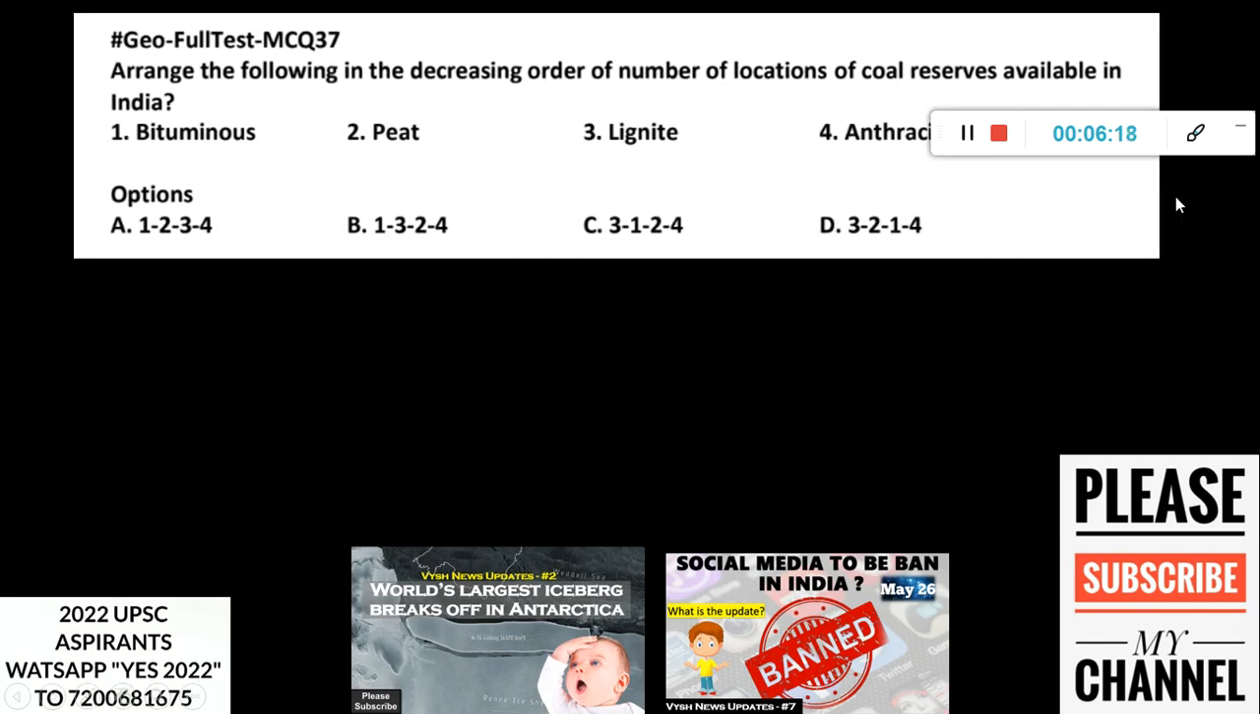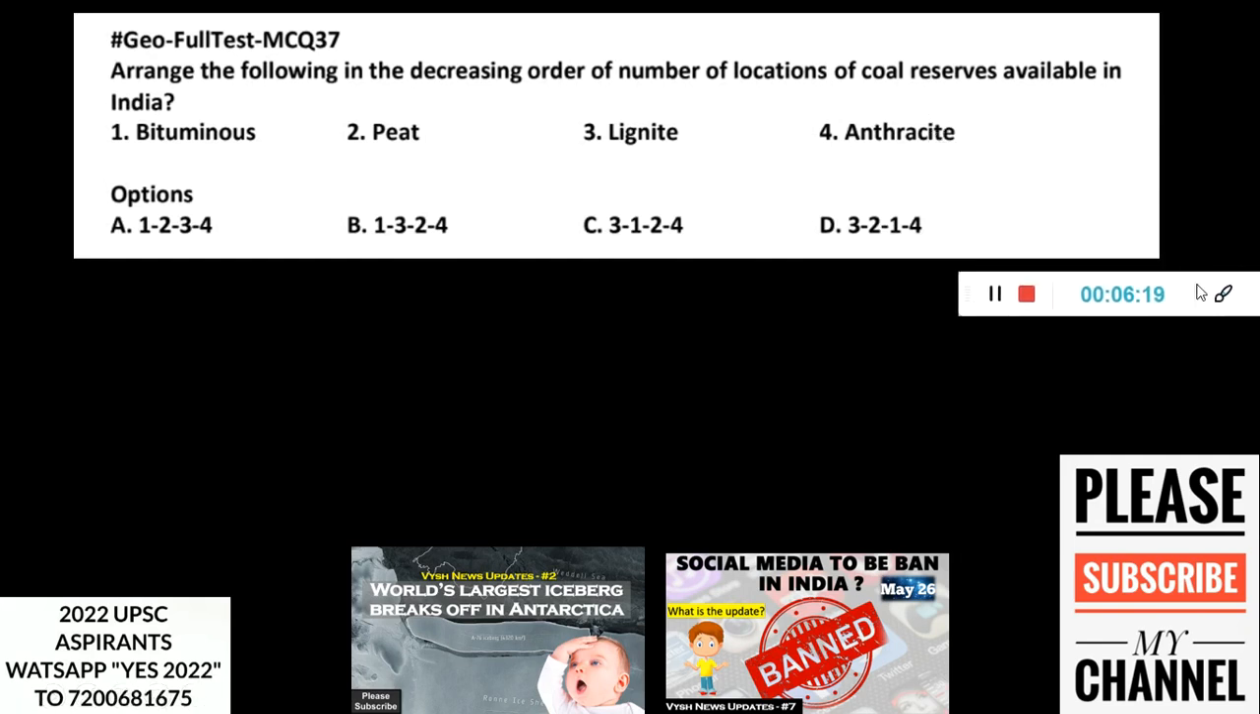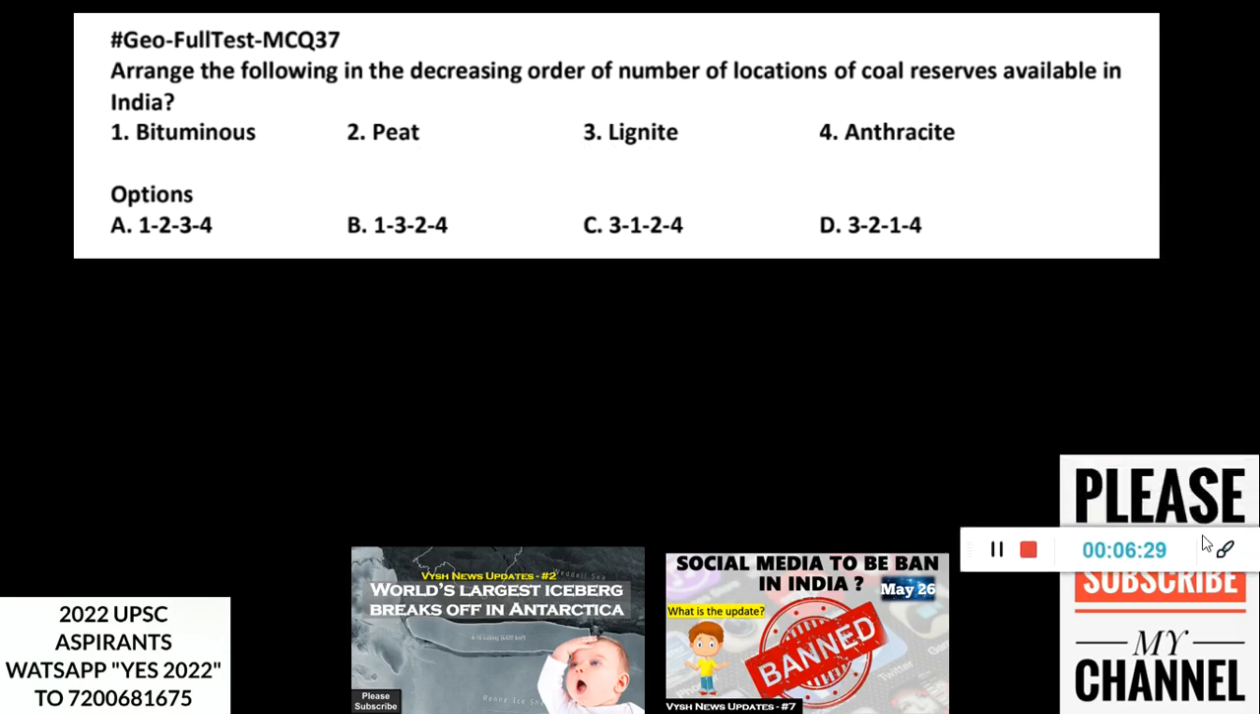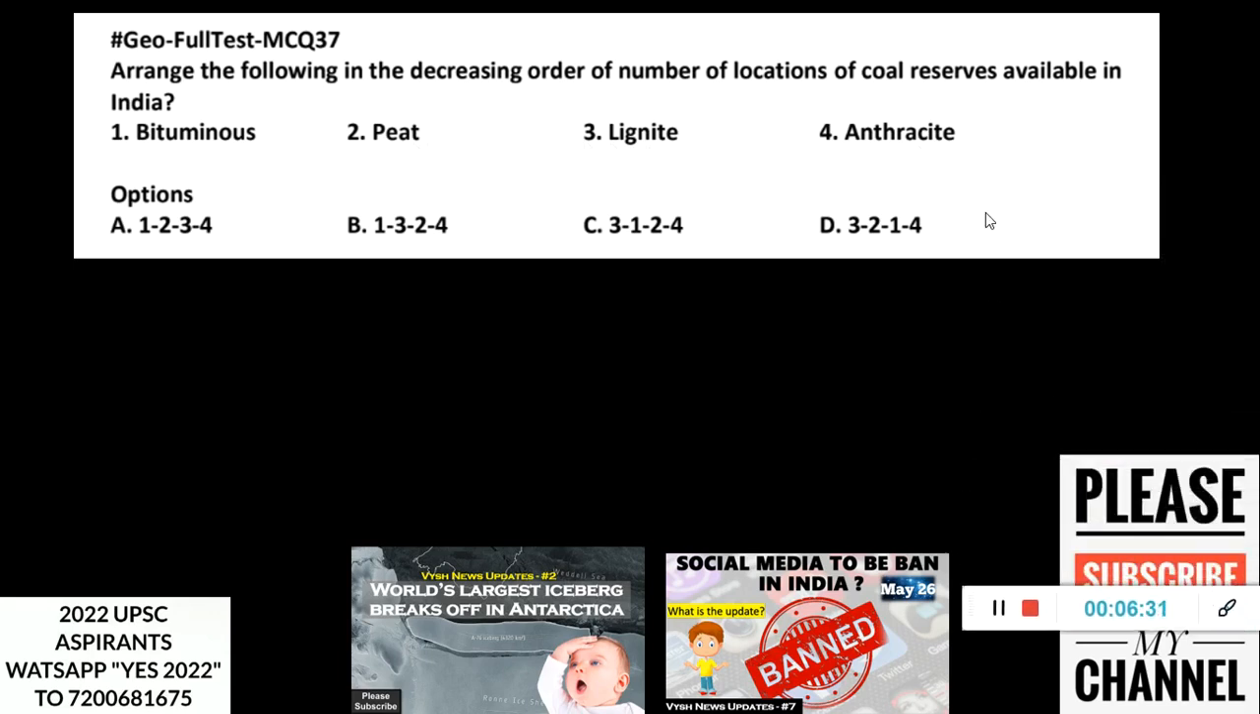So today's last question: arrange the following in the decreasing order of number of locations of coal reserves available in India. Okay, you know there are different types. So bituminous coal, peat coal, lignite coal, and anthracite. You should know a lot of features about these things, like which is of highest quality, which is of lowest quality, which one India imports or exports, or where all it's found, the locations. Okay, resources and location is your main topic. It is mentioned in your main syllabus.